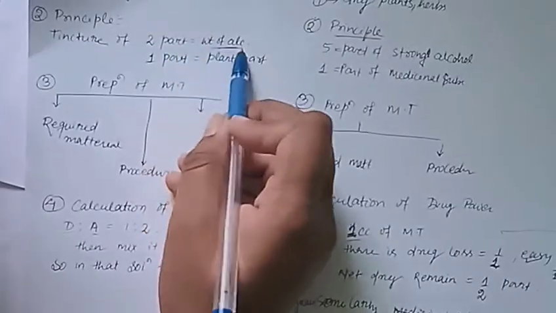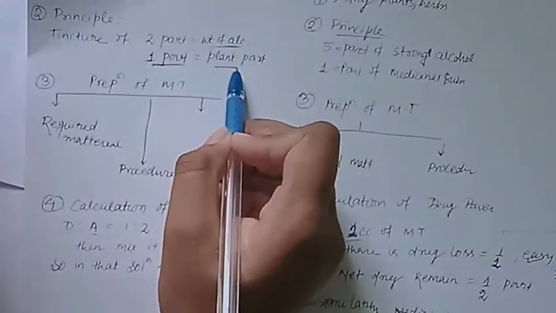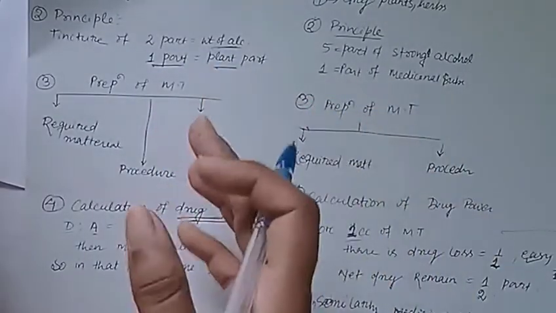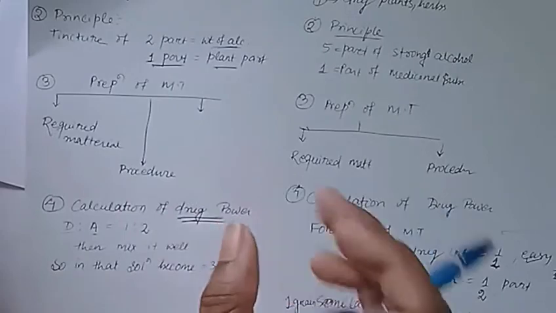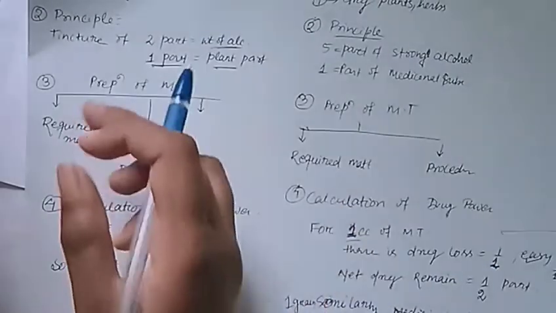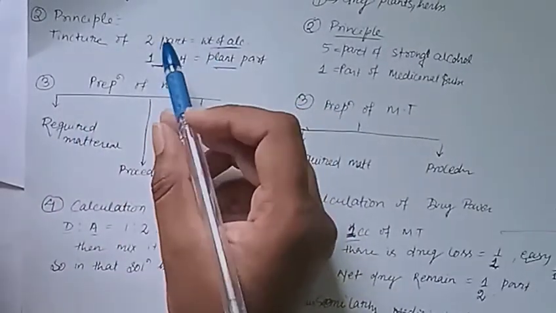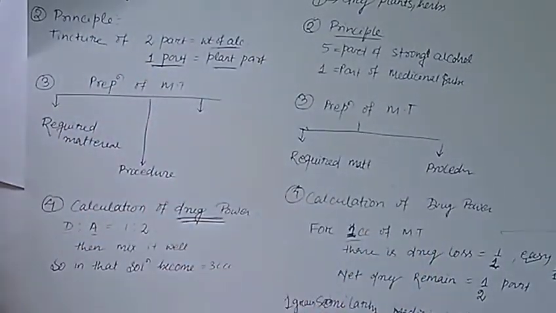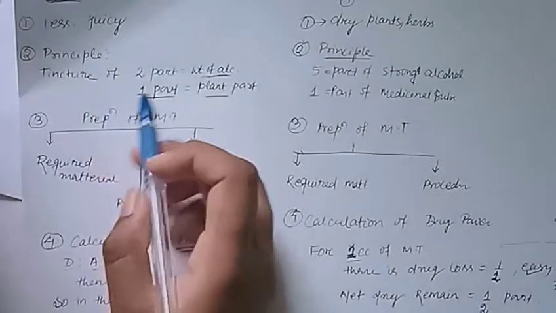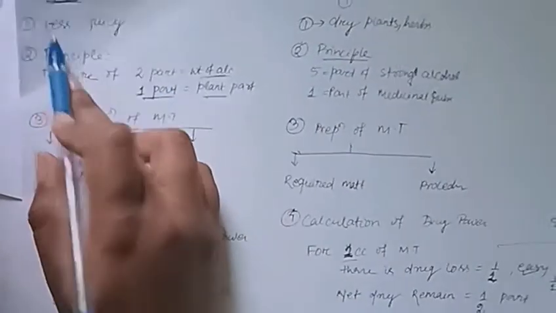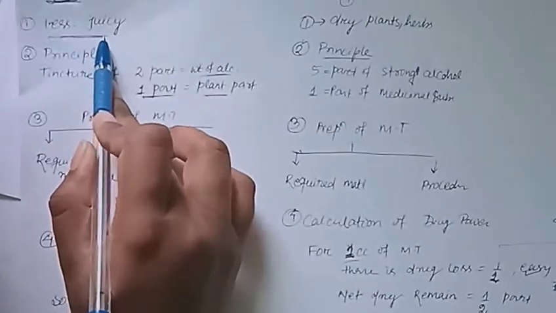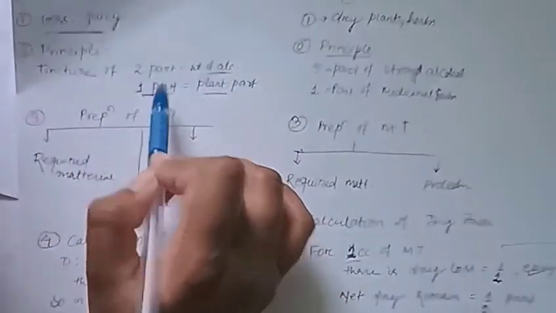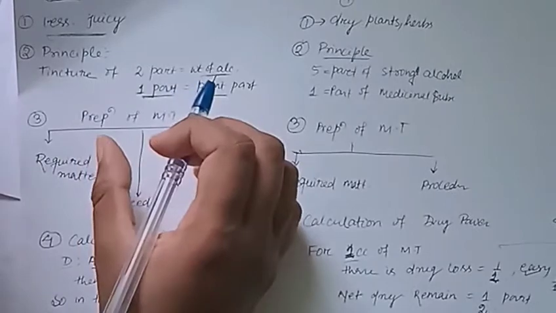2 part of the weight of alcohol with 1 part of the plant part. Why 2 part of the alcohol? Before this class we always discussed that the vehicle is less than the drug substance, but here the vehicle is more. This is the main thing which makes this class exceptional and very interesting. Here the plant which we have taken is less juicy. Due to its less juicy character, we take more vehicle rather than our drug part.